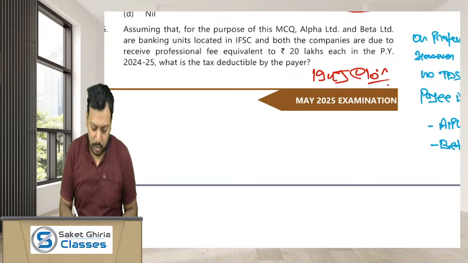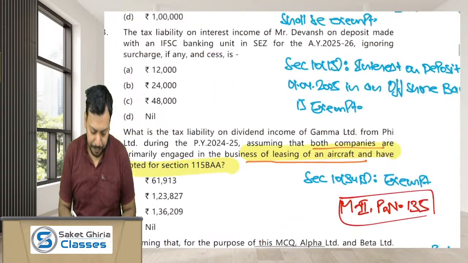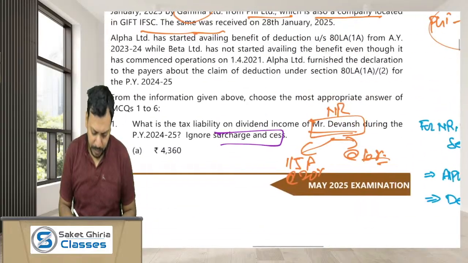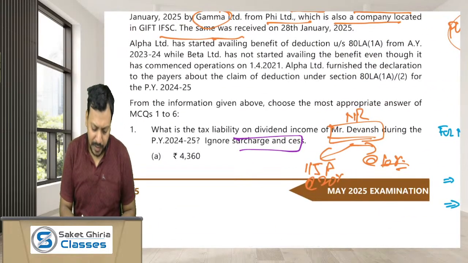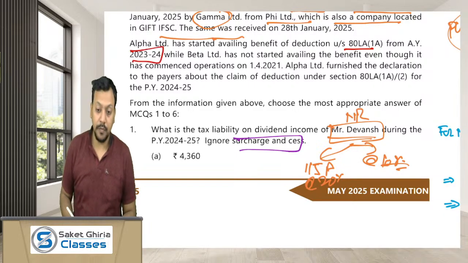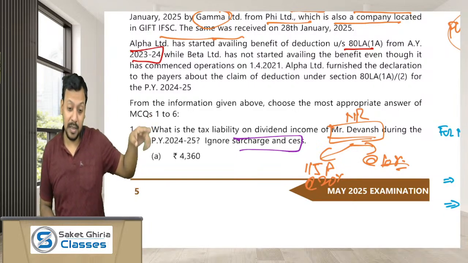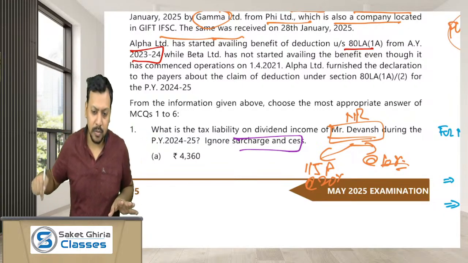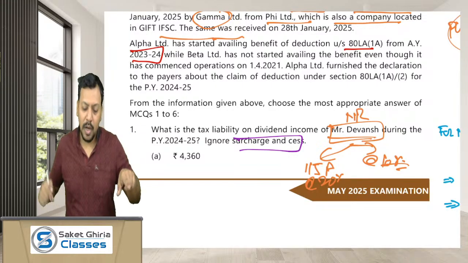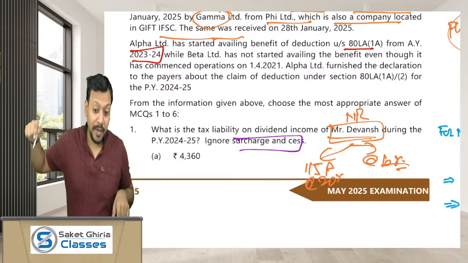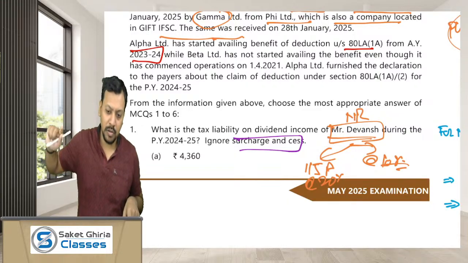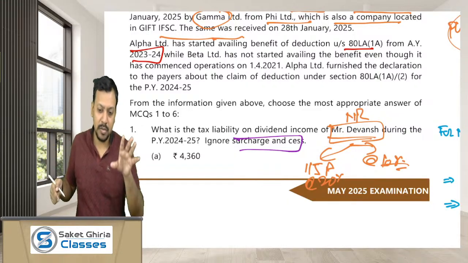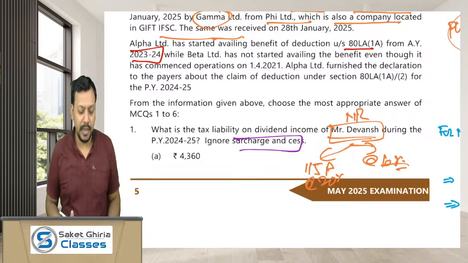Okay, so here, read with me. Alpha has started availing the benefit of 80LA from assessment year 23-24. This is the assessment year 2025-26. So the payer is not liable to make TDS under section 194J on the fees for professional services paid to Alpha Limited, because it has already started to avail the benefit of 80LA.